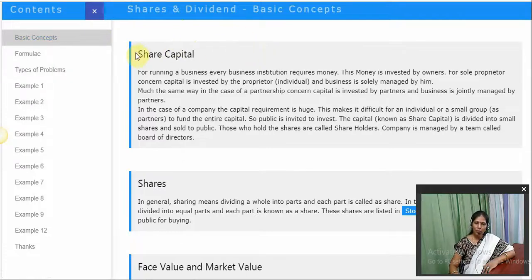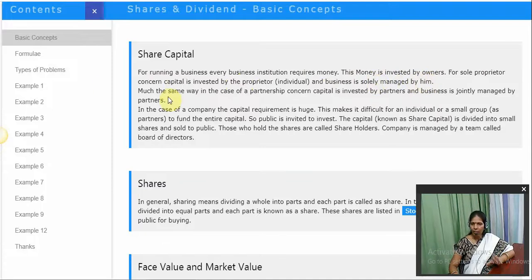The first concept is share capital. What is share capital? For running a business, every business institution requires money. This money is invested by owners. For a sole proprietor, capital is invested by the proprietor and the business is solely managed by them. As it is a small concern, the individual invests the money.